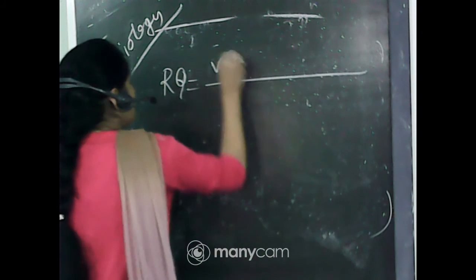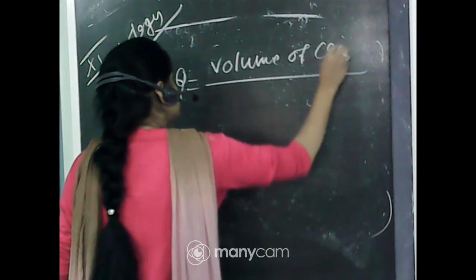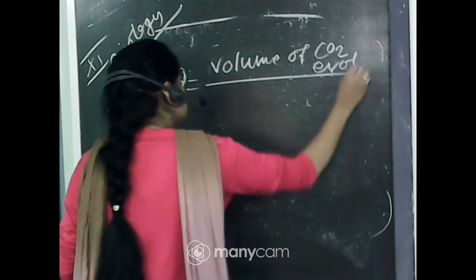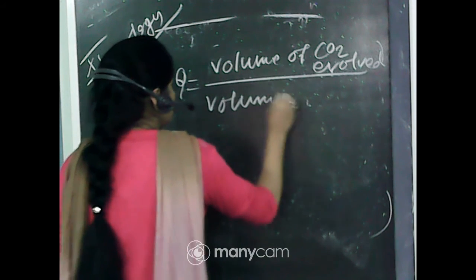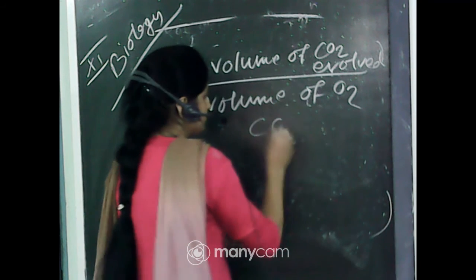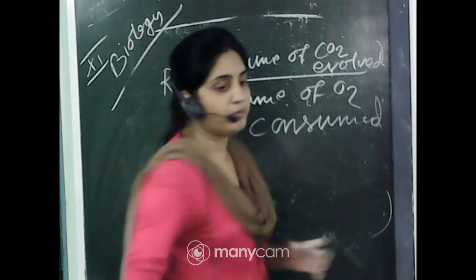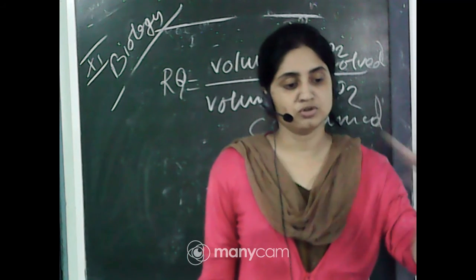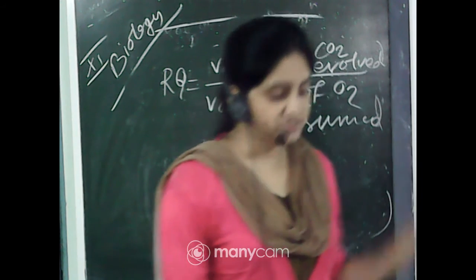RQ means the volume of CO2 evolved and the volume of O2 consumed. So during respiration, how much O2 you take in and how much CO2 you release, this comparison is known as the respiratory quotient.